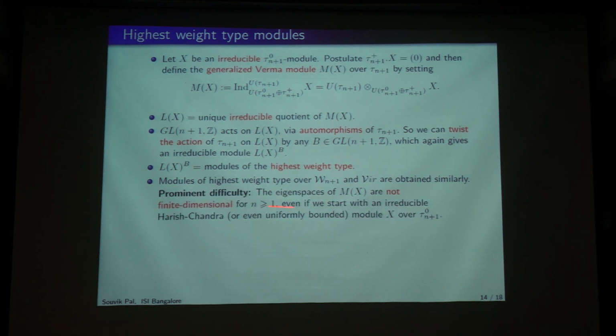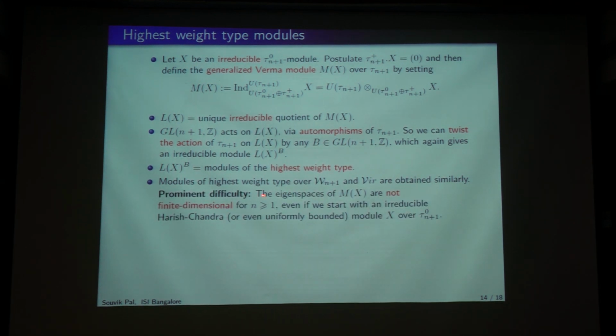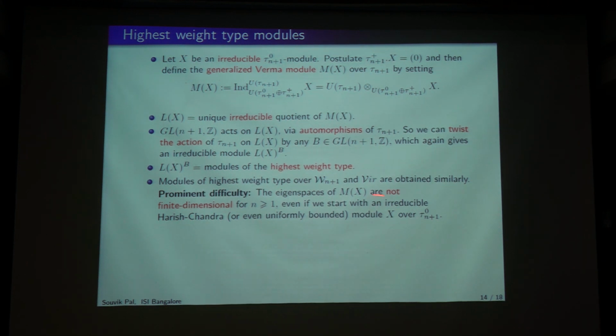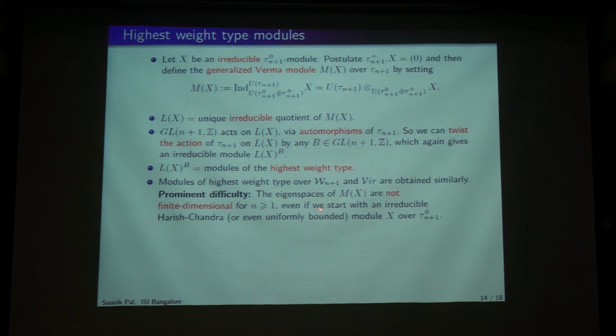One of the difficulties with such problems is that in the one variable case, the Verma module always has finite dimensional weight spaces. But in the higher dimensional setup, even if we start with an irreducible Harishchandra module or even a uniformly bounded module, you are not guaranteed to have finite dimensional weight spaces for Mx. So you can't conclude that Lx will be a Harishchandra module.